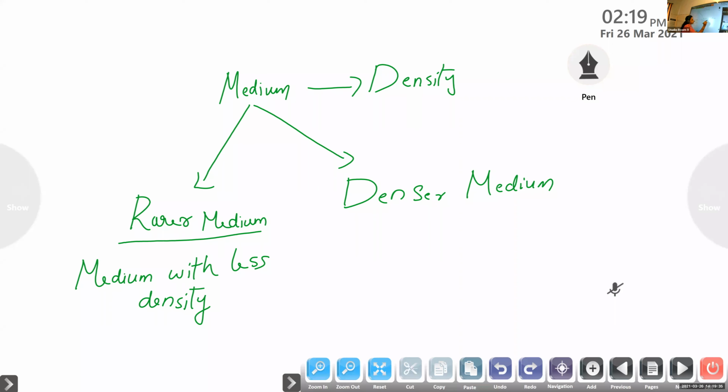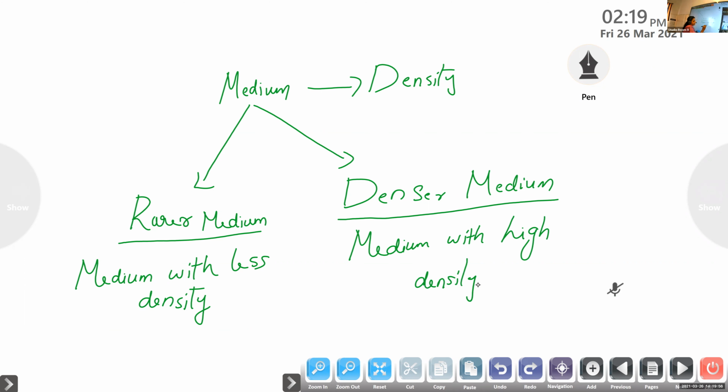Then can you make a definition for denser medium? What do you mean by denser medium? Yes, the medium with a high density is known as denser medium.